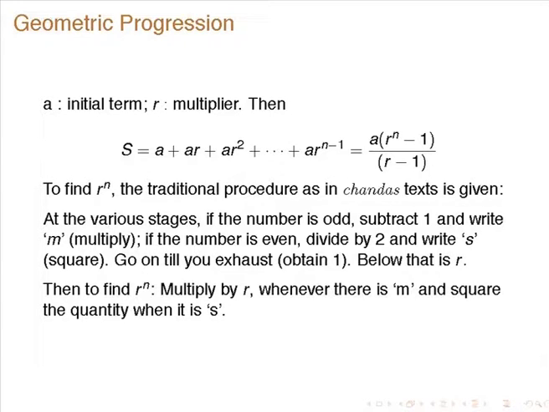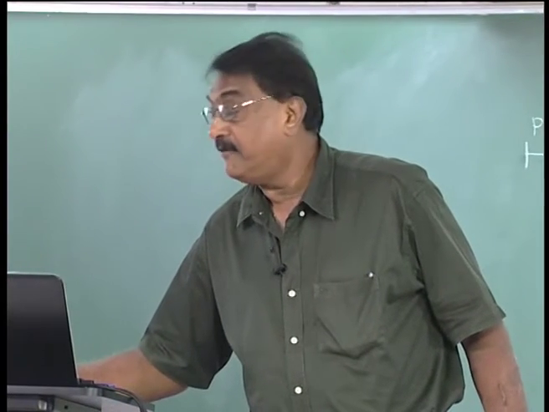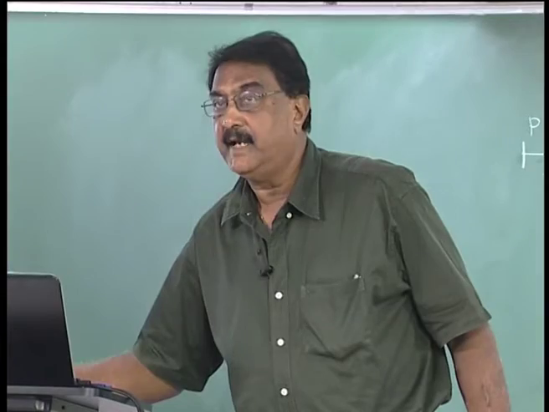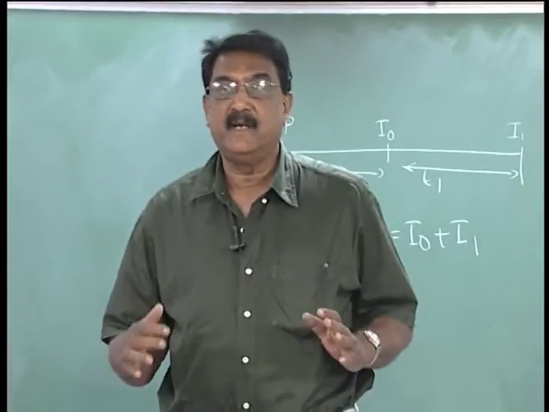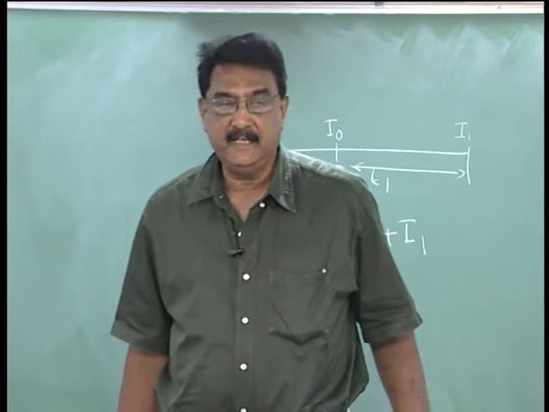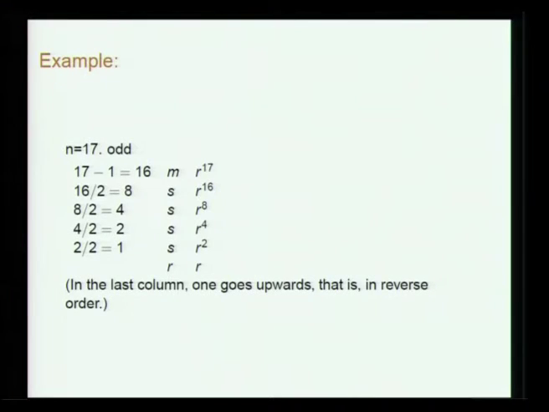So, this was nicely explained by Professor Srinivas yesterday. This is the optimal method of finding the nth power of a number. Suppose the number of terms is 17. Then 17 is an odd number, so 17 minus 1 is 16, so you write m. Then 16 is divisible by 2, giving 8, so you write s. 8 is divisible by 2, giving 4, so you write s. 4 is divisible by 2, giving 2, so you write s, and 2 is divisible by 2, giving 1, s. So you have got 1, and then below this you stop, okay, r.